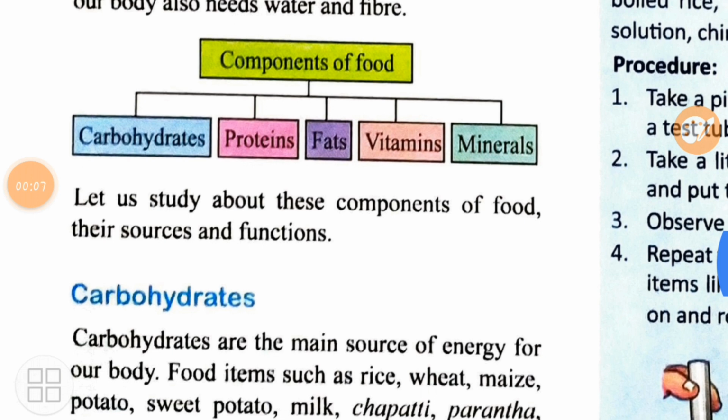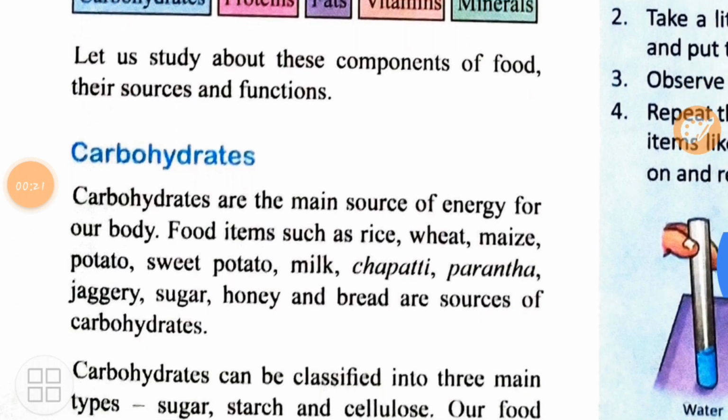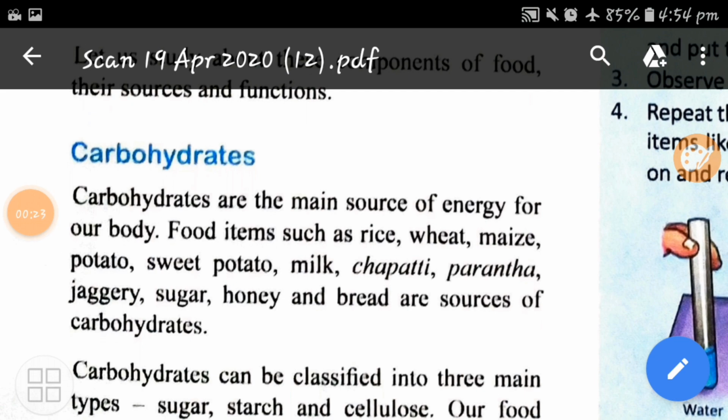Now the first nutrient about which they are talking is carbohydrates. Remember, carbohydrates are the main source of energy for our body. Anytime you feel weak, what you should consume? You should eat carbohydrates. Food items such as rice, wheat, maize, potato are rich sources of carbohydrates.